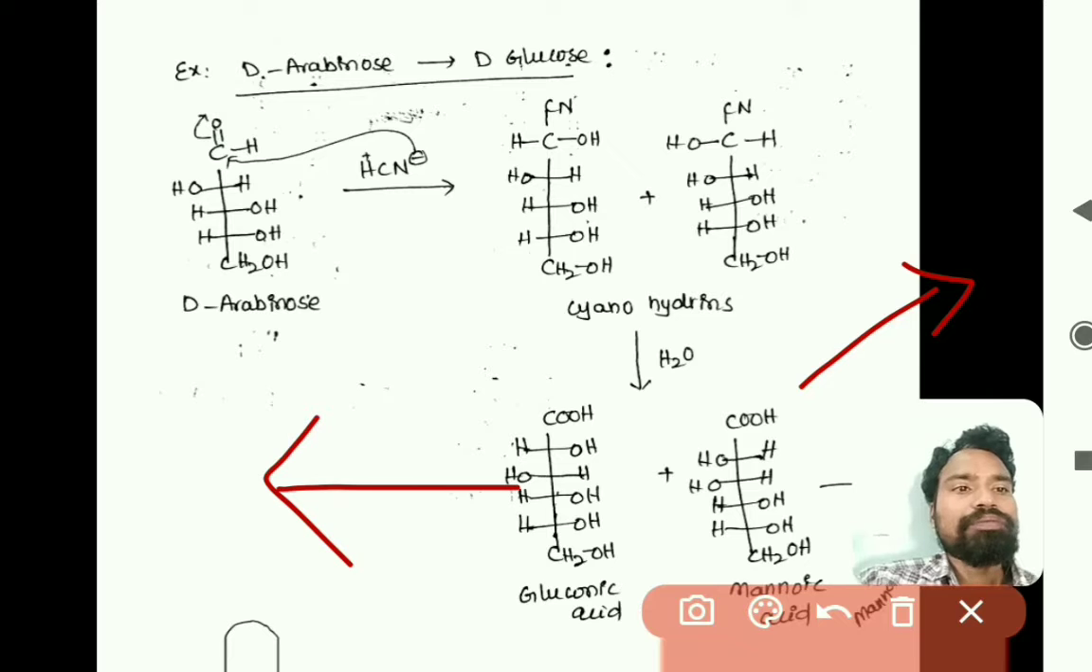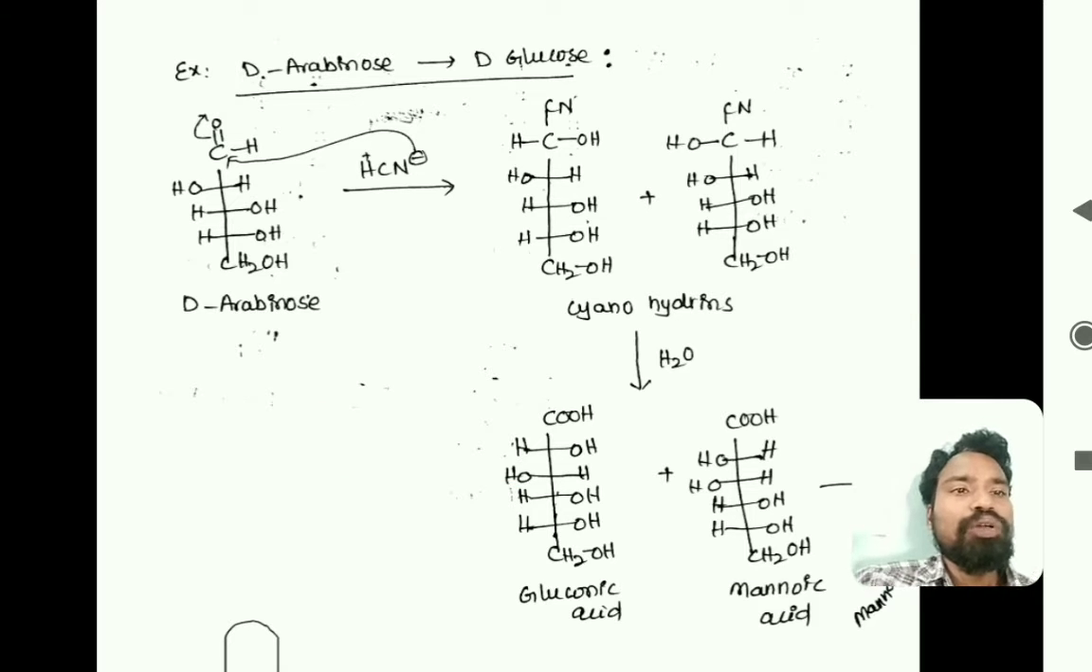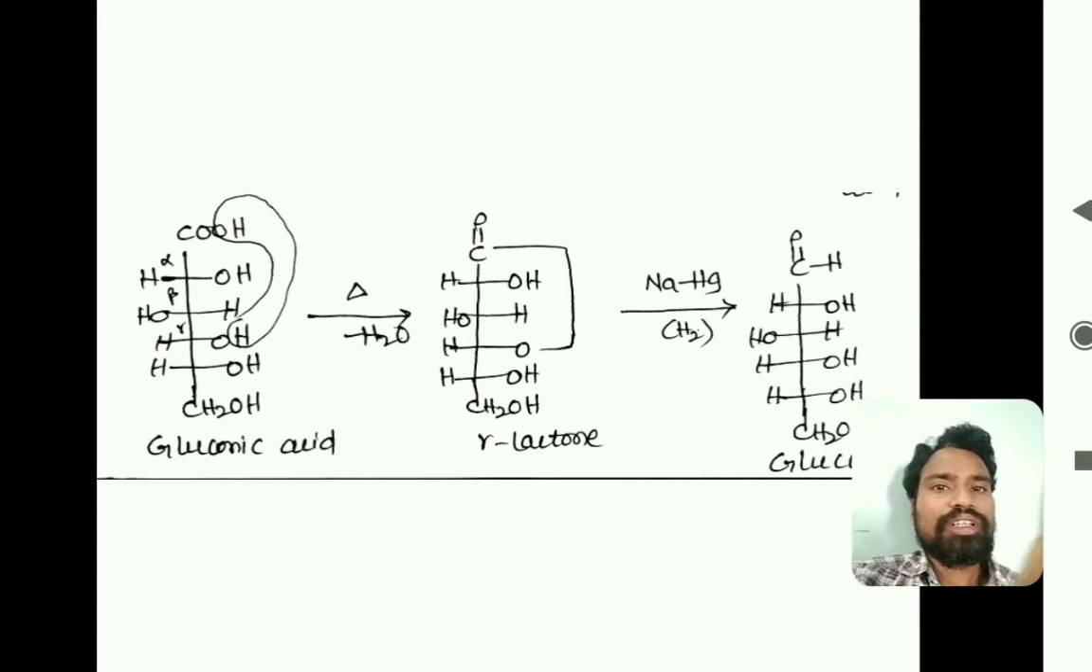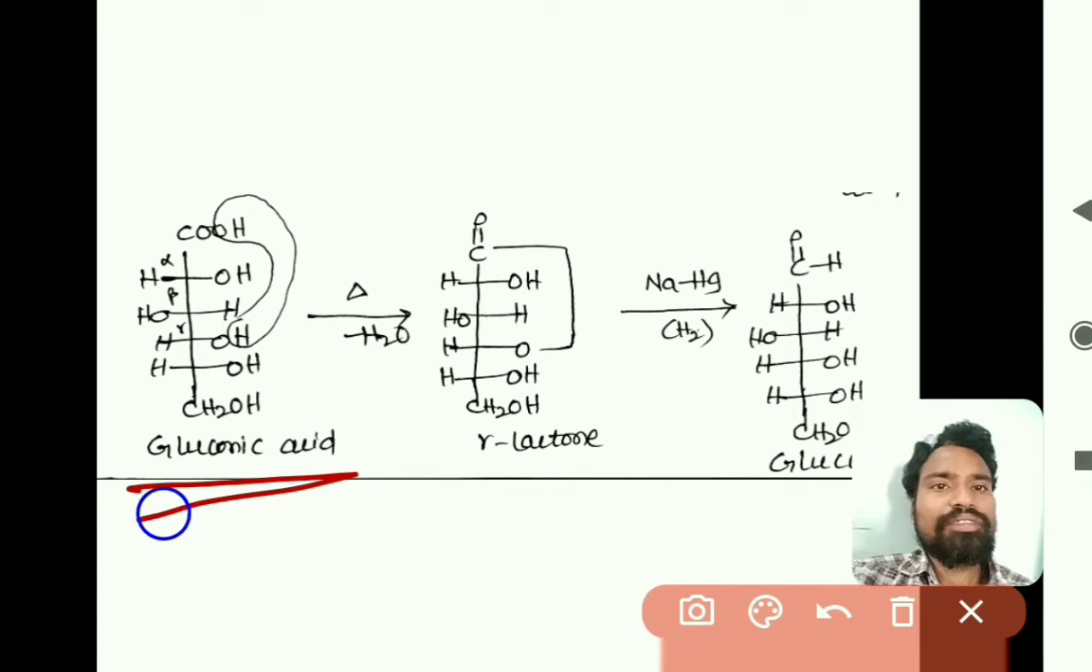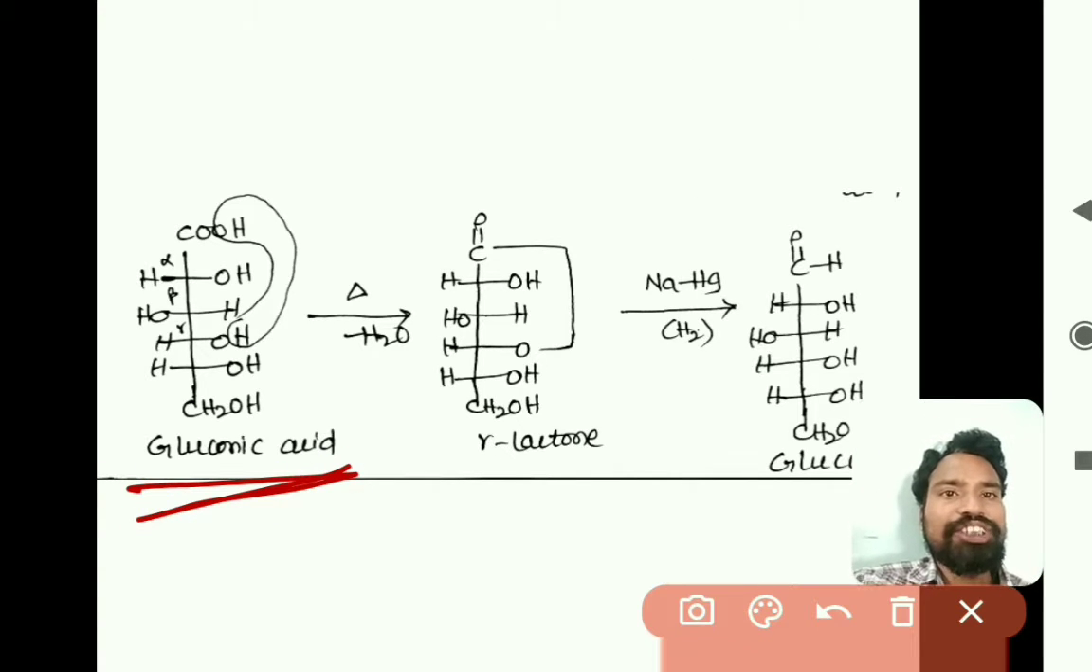Now we will take gluconic acid. This is gluconic acid, which is formed from the previous reaction.